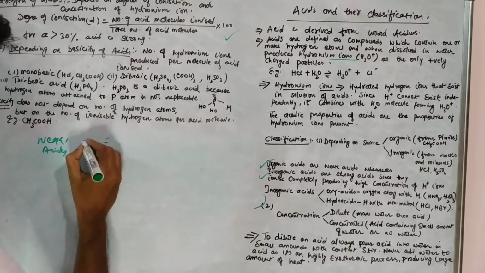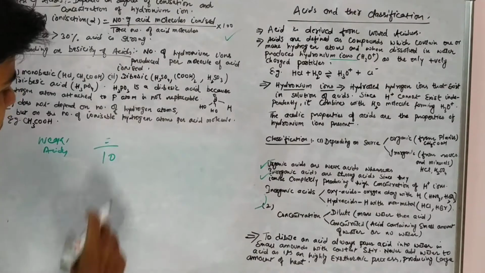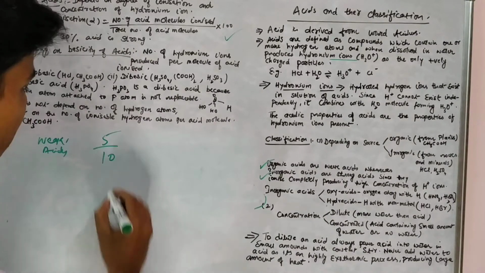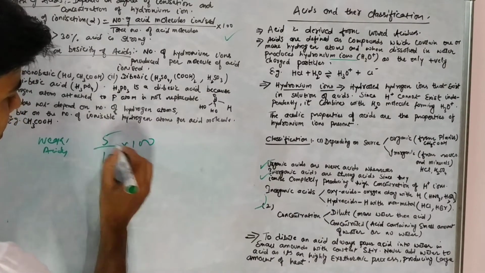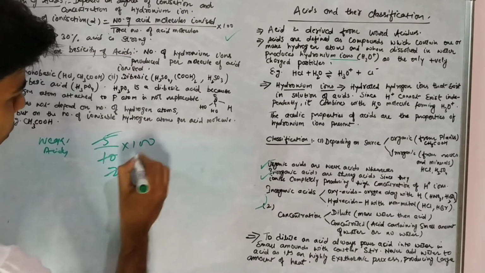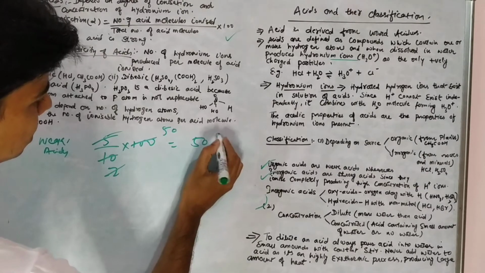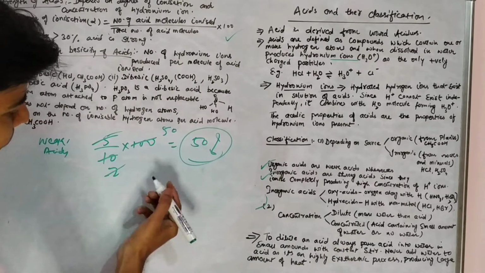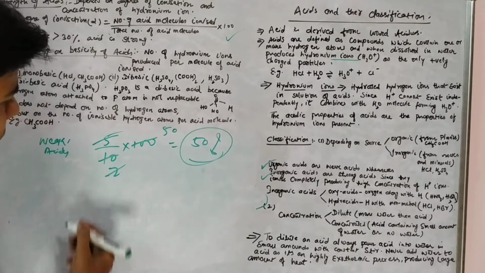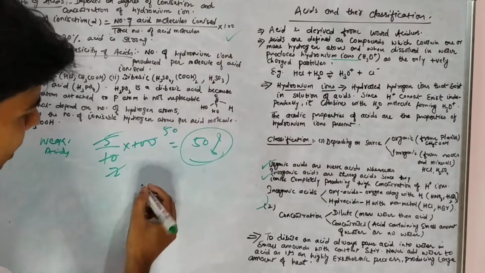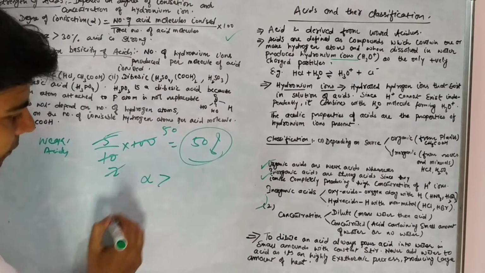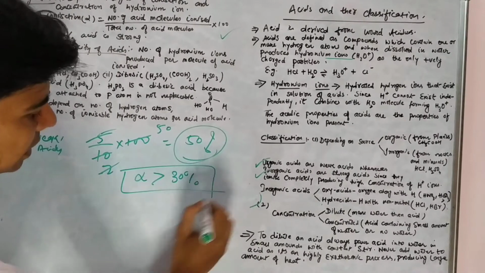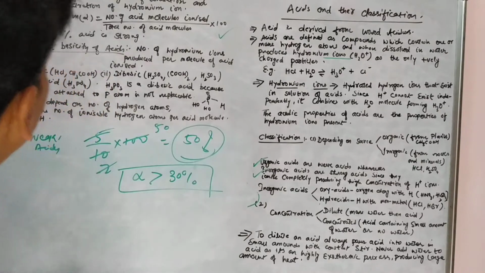So if we take total 10 acid molecules, suppose 5 get ionized, so 5 to 10, 50% is its ionization, right? This is just for your understanding, what exactly we mean by number of acid molecules ionized. In general, if degree of ionization is greater than 30%, we consider that acid as strong acid, right?